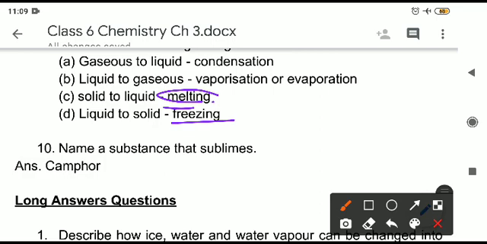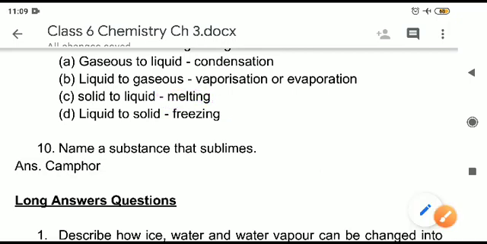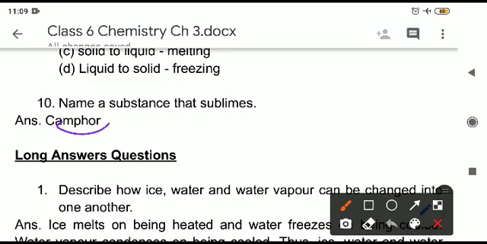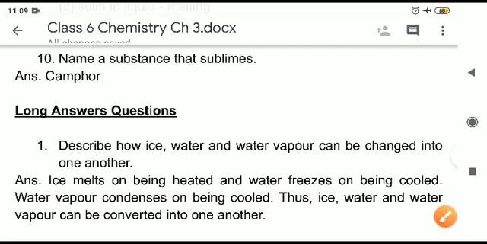Question next is D part, liquid to solid is freezing. Question 10, name a substance that sublimes. That is camphor. So that is a substance, you have seen this in the previous chapter also.